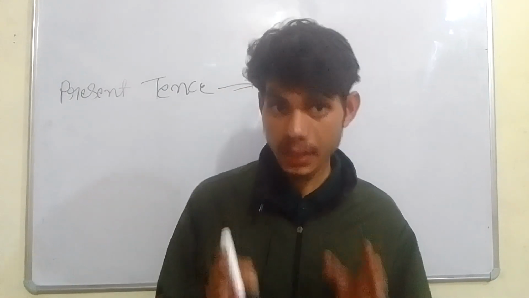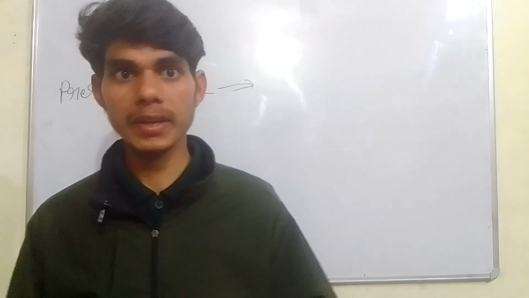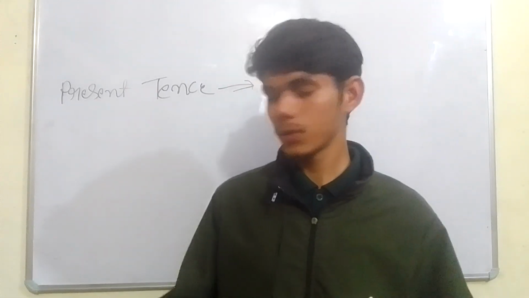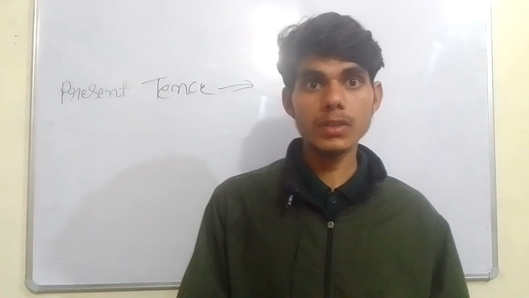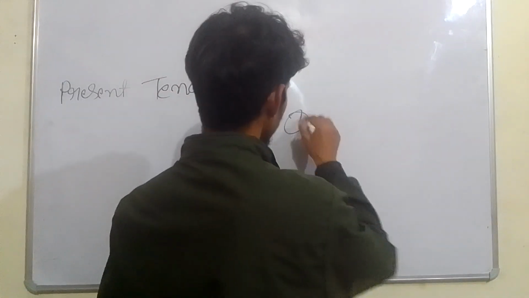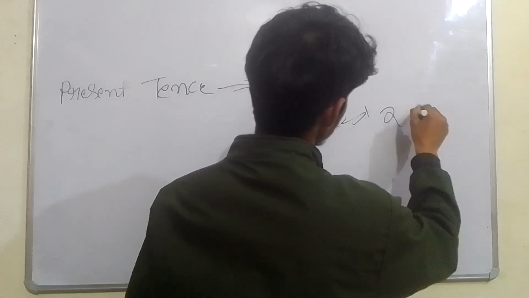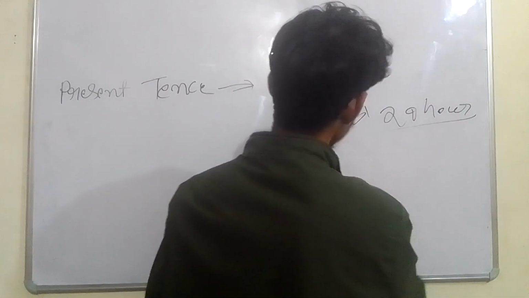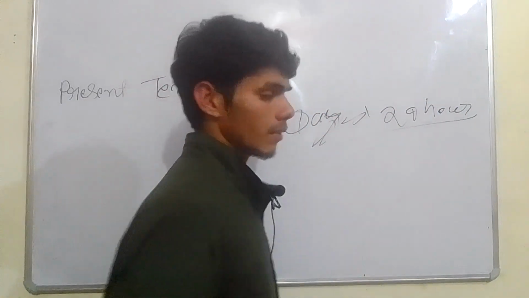Okay. The present time is categorized into many times. You cannot just say that now I am reading. Today means a day of 24 hours. A day has 24 hours.